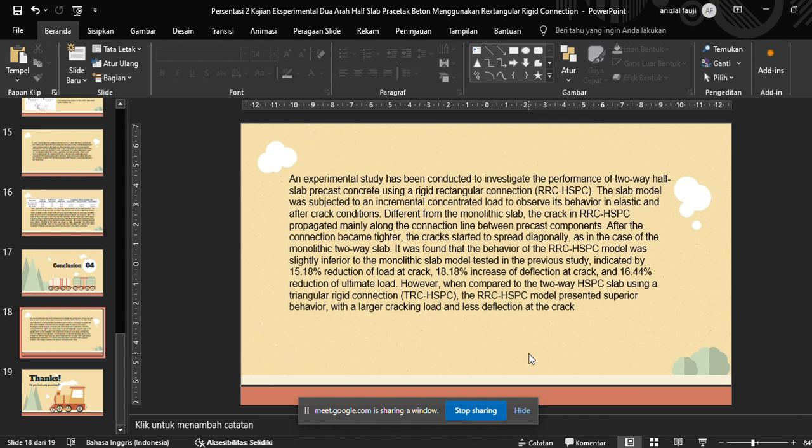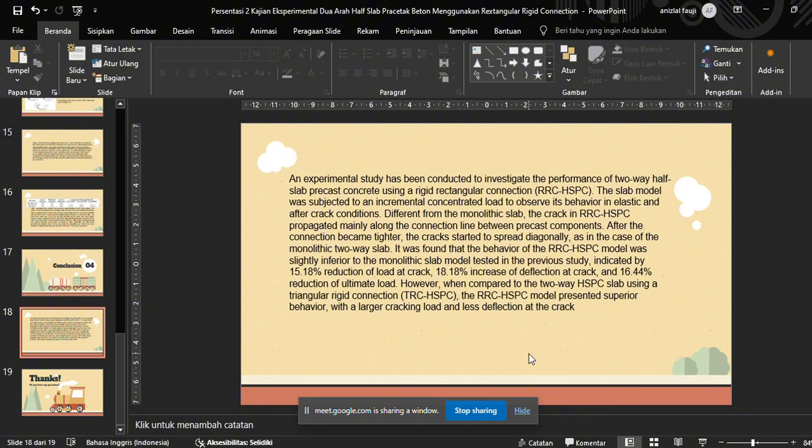It was found that the behavior of the RRC HSPC model was slightly inferior to the monolithic slab model tested in the previous study, indicated by a 15.18% reduction of load at crack, 18.18% increase of deflection at crack, and 16.44% reduction of ultimate load.